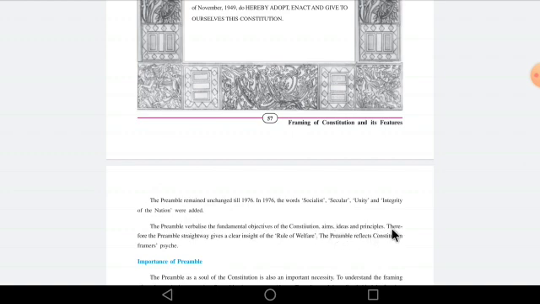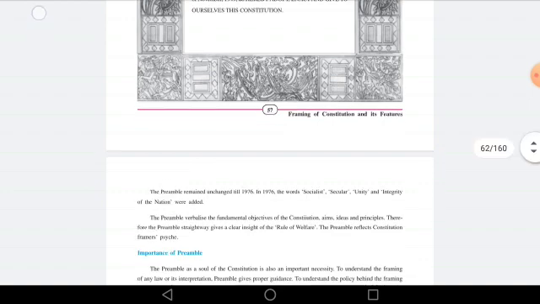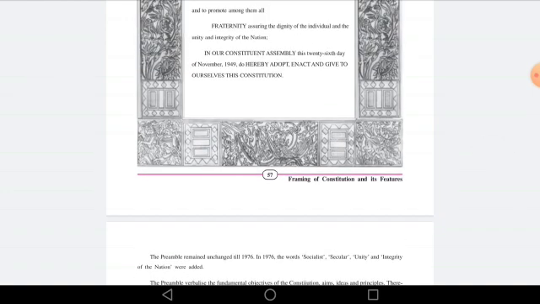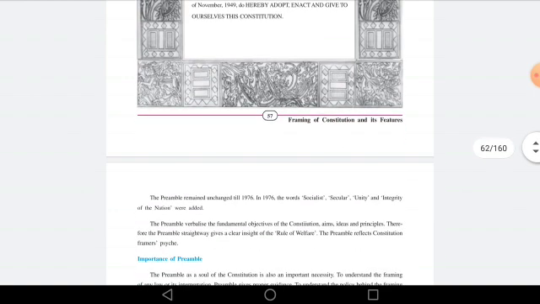So basically our preamble gives us an idea about what this Constitution consists of, what is the aim of this Constitution, what is the idea and what are the principles of this Constitution. Therefore, the preamble straight away gives a clear insight of the rule of welfare, and it gives us a clear overview about the written content inside the Constitution.